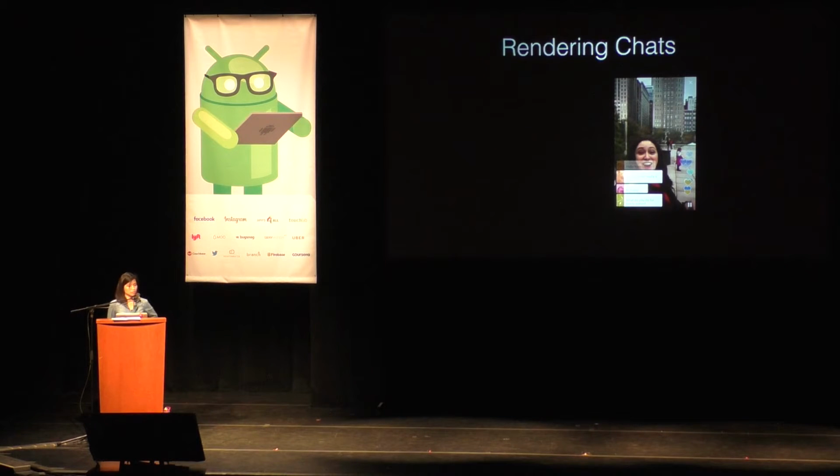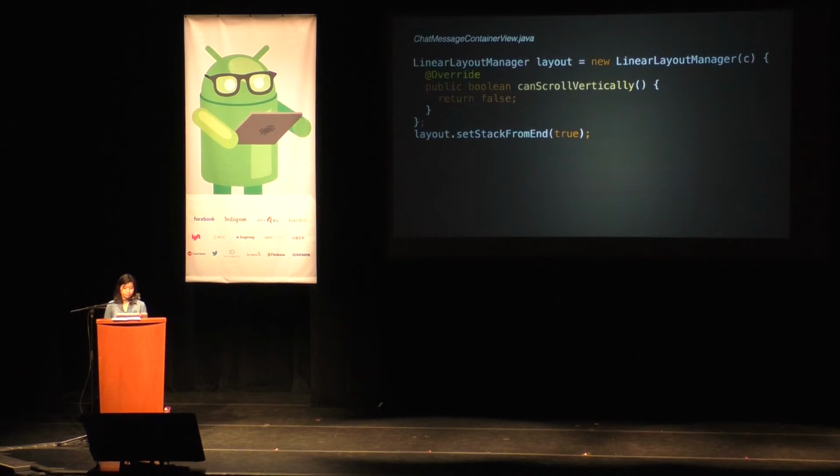So rendering chats is pretty straightforward. We use a RecyclerView with a LinearLayoutManager and a somewhat custom ItemAnimator. It's not super custom. It extends the default ItemAnimator, but we made some small adjustments to it to change how it translates items. So this is what it looks like when we are configuring the LinearLayoutManager that